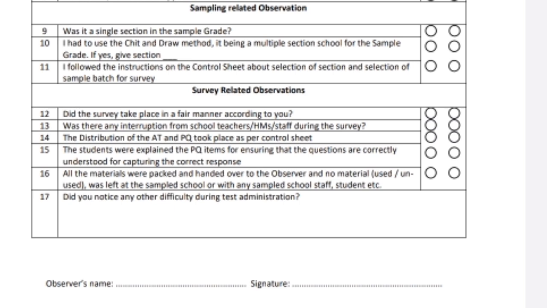So we have to be very careful, because while filling this, in the case of the field investigator and in the case of the observer, the notes must be almost the same. If it is written, was it a single section in the sample grade, and the field investigator has written no, and suppose the observer has written yes, then this will create confusion. So it must be the same. I hope these two will be very simple to fill.